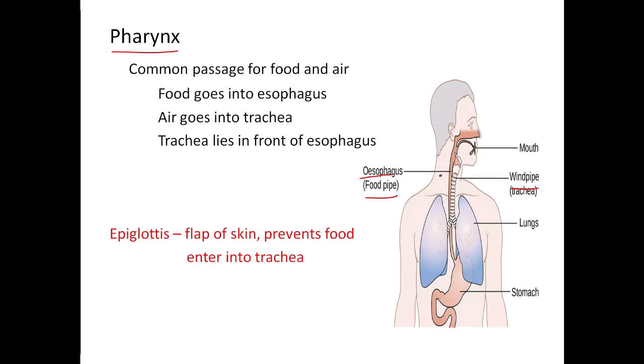The esophagus is generally called the food pipe. Trachea is called the windpipe, because food enters the food pipe and wind, that is air, enters the windpipe. And the trachea lies in front of the esophagus. To prevent the entry of food into this windpipe, a region called the epiglottis is present. This small flap of skin, called the epiglottis, prevents food from entering the trachea. Suppose the food enters the trachea, that is the windpipe, and goes into the lung region, we may feel choking and hiccups. To prevent this, the epiglottis is present.